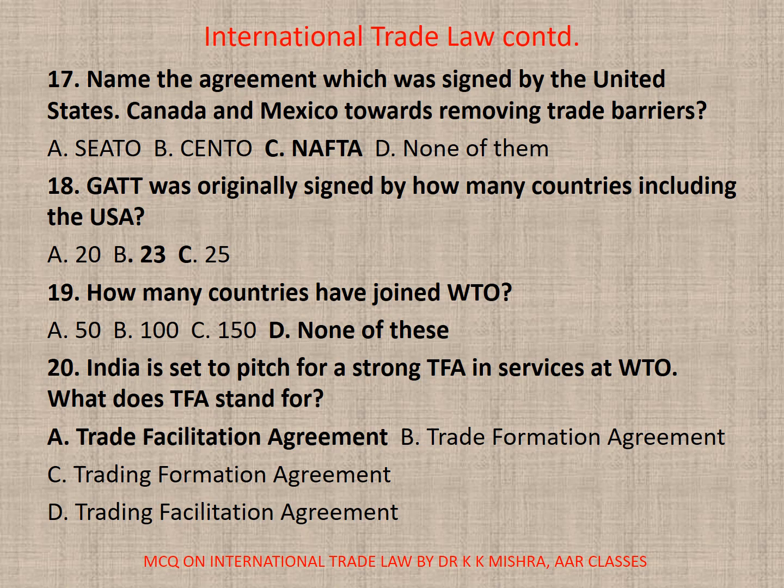18. GATT was originally signed by how many countries including the USA? Correct option is B. 23. 19. How many countries have joined WTO? Here, from among the options given, correct option is D. None. Otherwise, the membership has reached 164. 20. India is set to pitch for a strong TFA in services at WTO. What does TFA stand for? Trade Facilitation Agreement. Correct option is A.